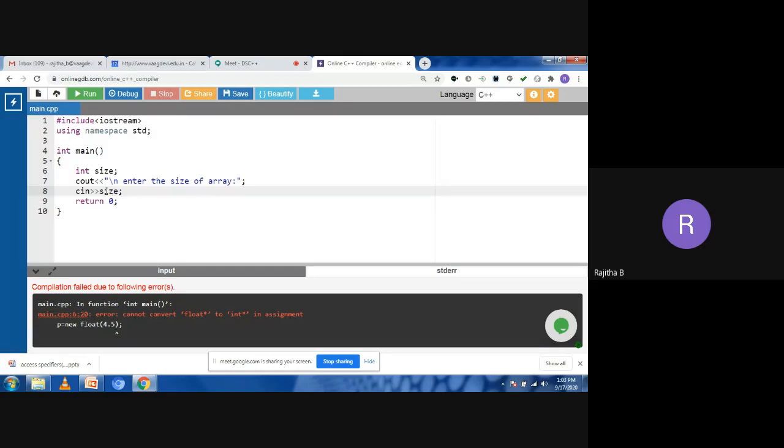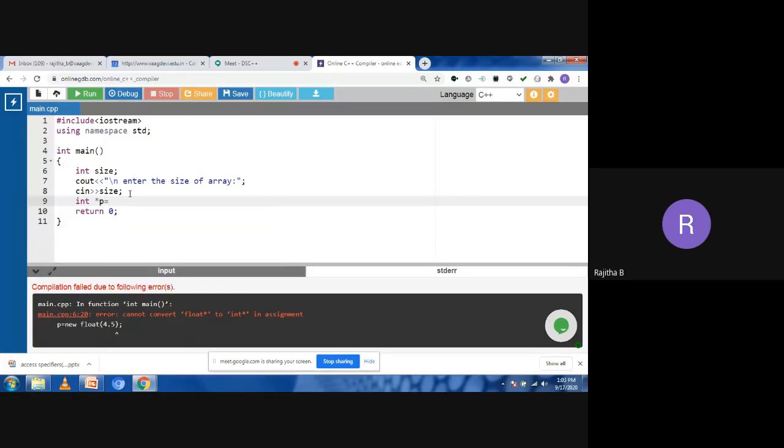I don't know what the size value is here, but I want to allocate the memory for this size. Is this clear? Whether it is 5, 10 or 100, for that size I need to allocate the memory at runtime. So I need to use a pointer variable. Here I'm taking the array as integer variables, so the pointer must also be an integer pointer.